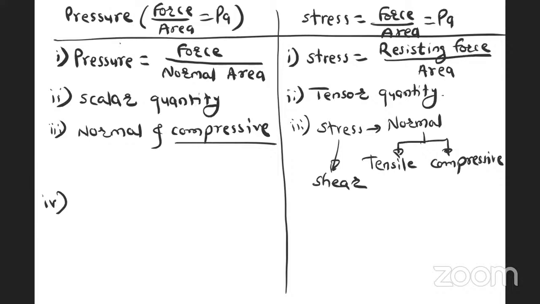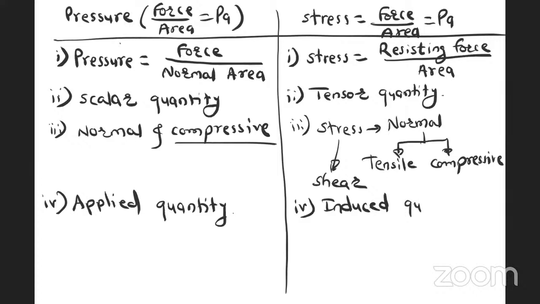Pressure is an applied quantity. Pressure itself is an applied quantity. But stress is an induced quantity. Understand the difference. What is the meaning of applied and induced quantity? Properly understand this difference, my dear students. Applied quantity means, consider your pen.